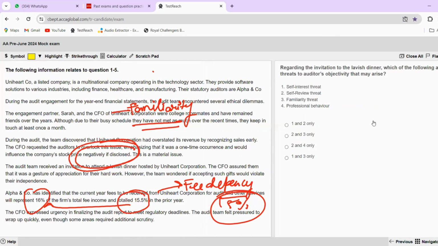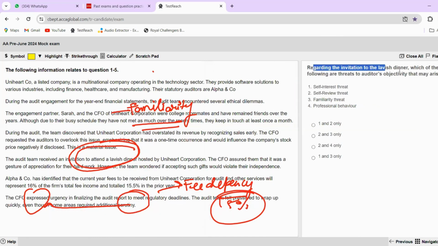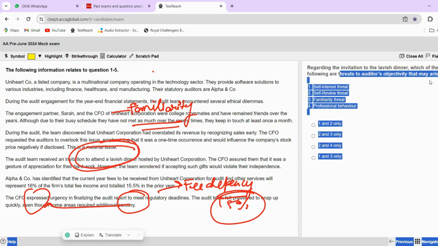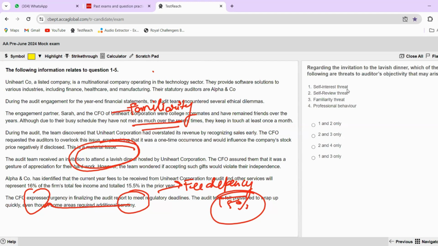Okay, next, regarding the invitation to a lavish dinner. Which of the following threats to auditor's objectivity may arise? So what threat will arise? Let's discuss that now. Self-interest. Yes, of course, it is a major self-interest threat over here, because who doesn't like going to fancy restaurants, five-star restaurants, seven-star restaurants? Of course, you do, right? So that is your self-interest over there, because I really want to go to that lavish dinner. So that is a self-interest threat.